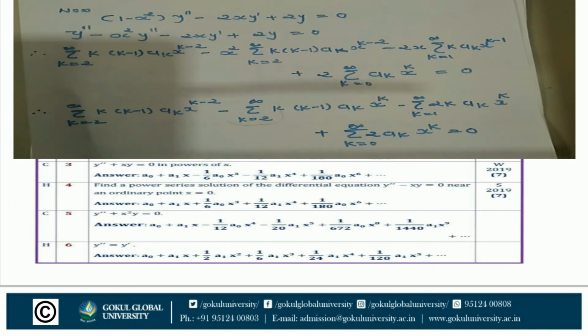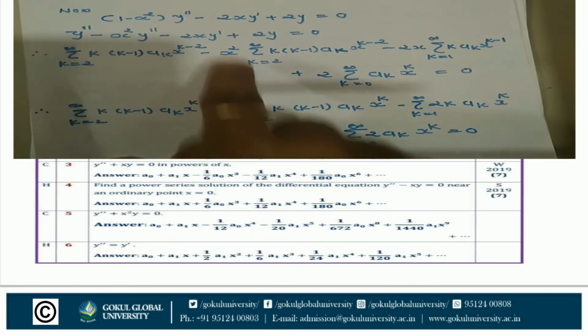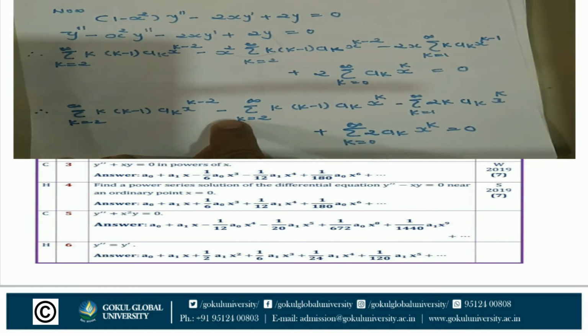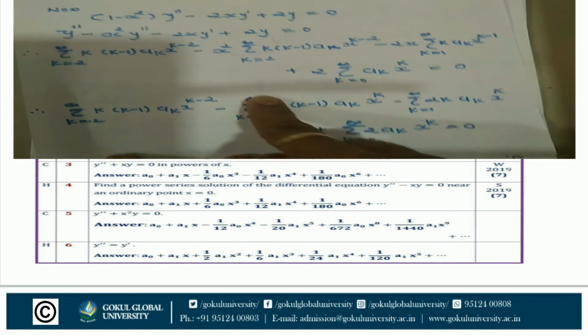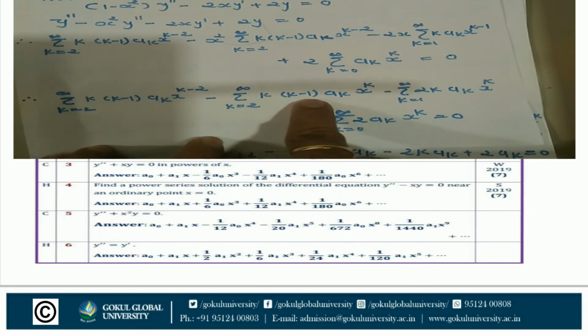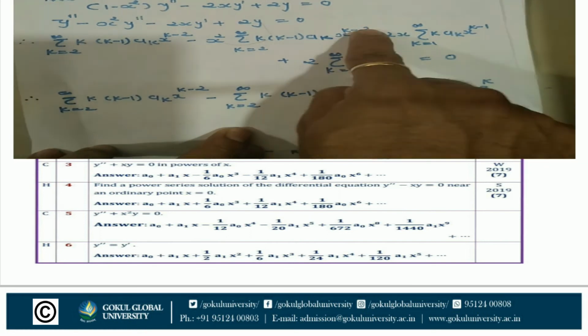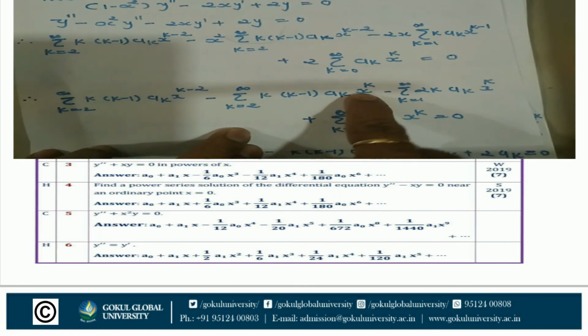In the first and second steps, multiply the coefficients of y dash and y double dash. Here the first term has no coefficient, and the second term has x square. Multiply inside this term. So sigma k is equal to 2 to infinity k(k minus 1) ak x raised to k minus 2, minus x square multiplied inside: sigma k is equal to 2 to infinity k(k minus 1) ak x raised to k minus 2 into x square, so x raised to k.